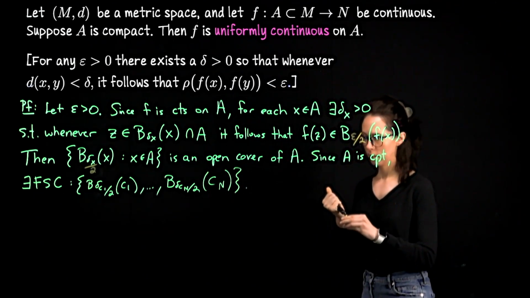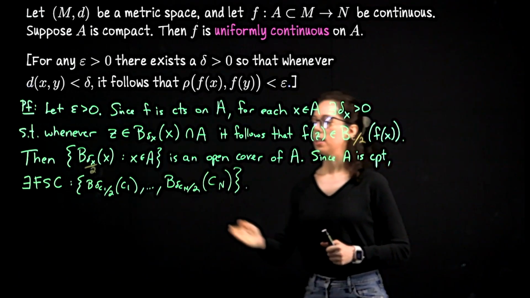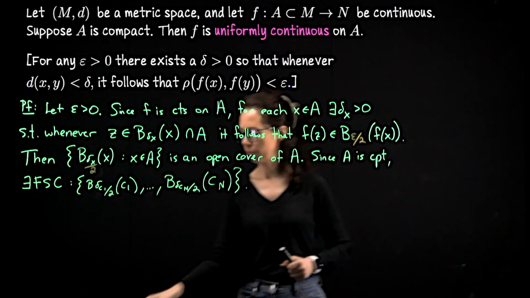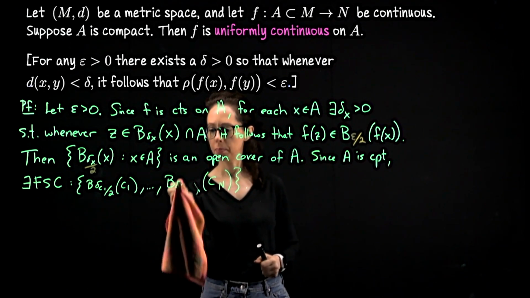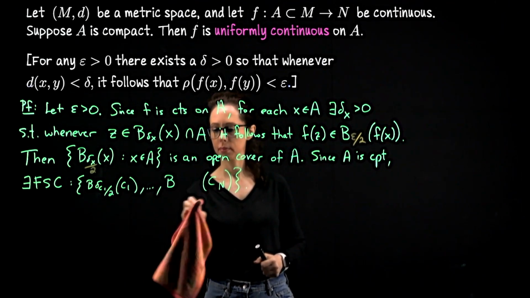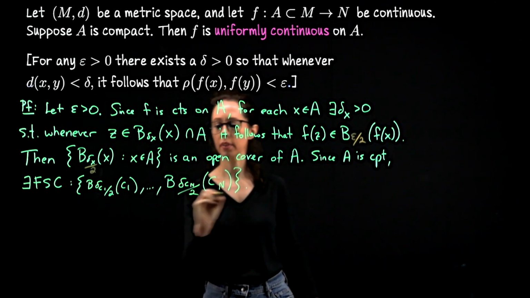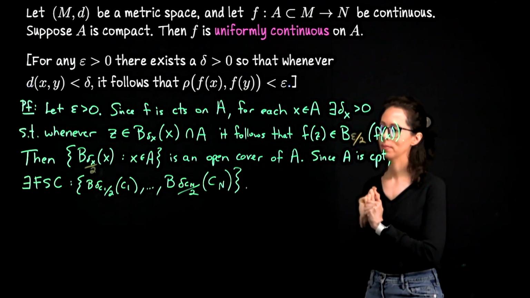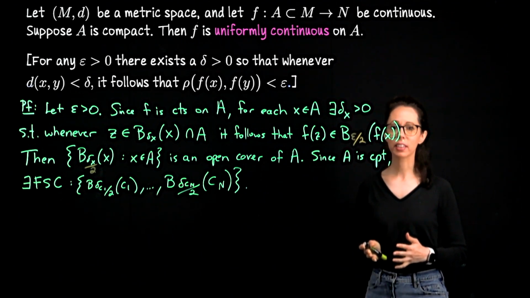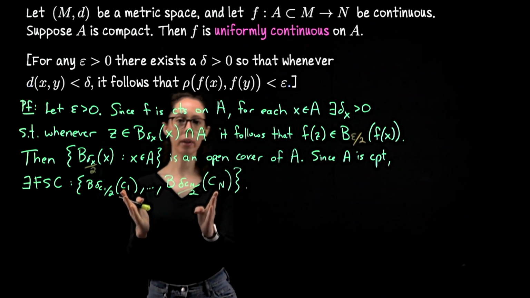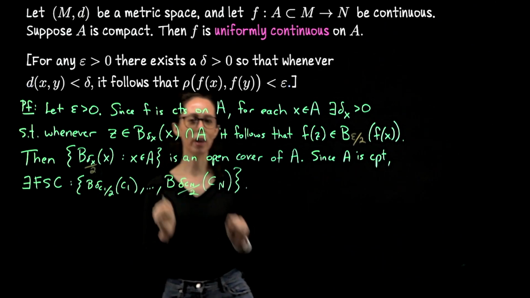Okay. This is delta Cn divided by 2, not delta Cn over 2. I hope that's clear. Let me clean that up a bit. We have a finite collection of these neighborhoods. Each one is anchored around a point from the domain, and each one has a radius.